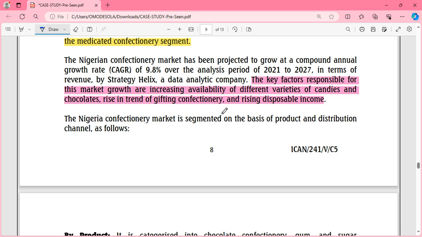Yes, so hampers are like the major things. There are some hampers that are fruit hampers, healthy hampers, like all of that. But most times, most hampers are sweet things. You understand? So all those sweet things have actually made the confectionery market grow, and disposable income too. There's also a rise in disposable income as well.